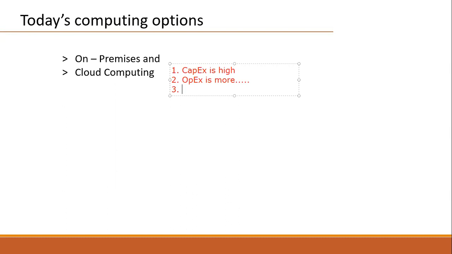That's why operational expenditure, the monthly expenditure, is also high for us.